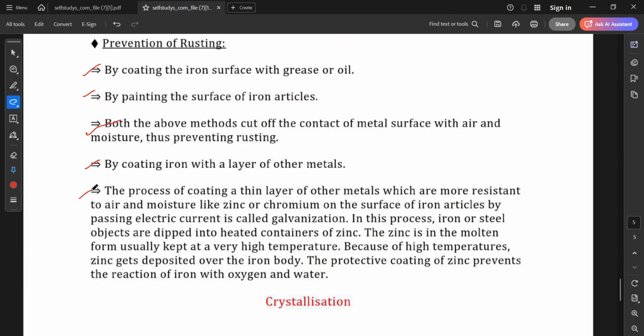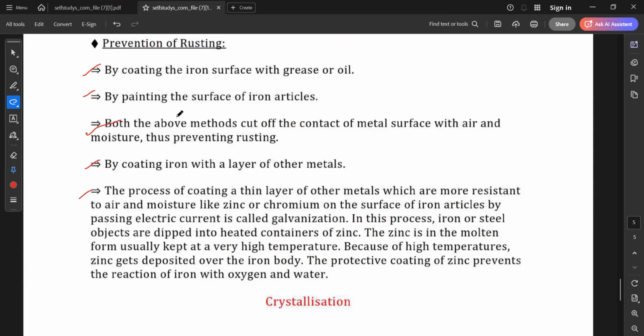In this process, iron or steel objects are dipped into heated containers of zinc. The zinc is in the molten form, usually kept at a very high temperature. Because of high temperatures, zinc gets deposited over the iron body. The protective coating of zinc prevents the reaction of iron with oxygen and water.